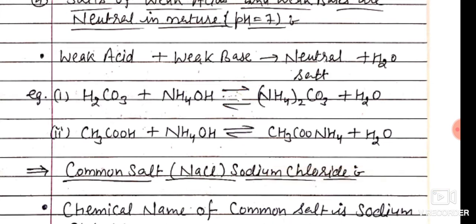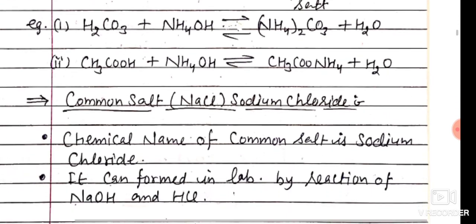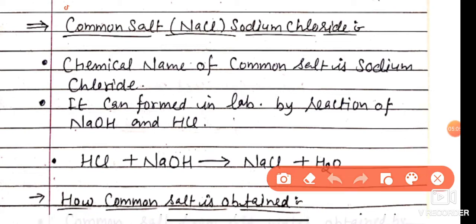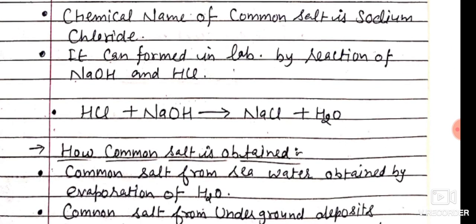I hope, students, you understand the above concept of pH of salts. Next is common salt. You all know well what is common salt. Common salt is actually sodium chloride. Its formula is NaCl. It can be formed in the lab by the reaction of sodium hydroxide and HCl, that is, the reaction of strong base and strong acid forms NaCl.